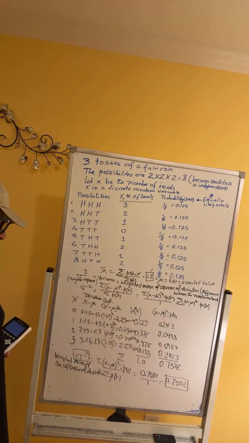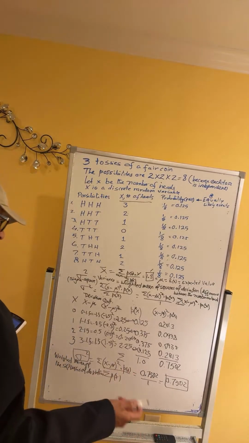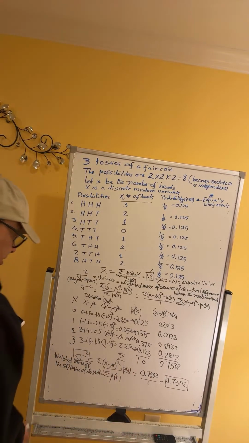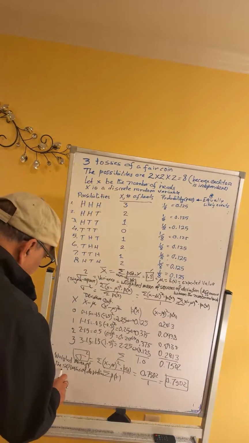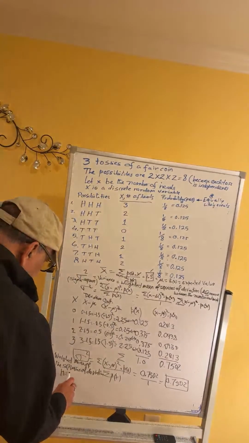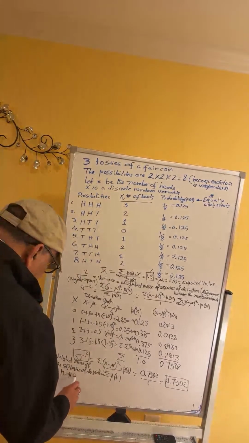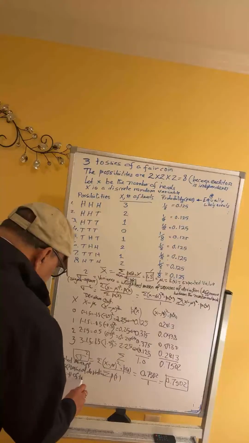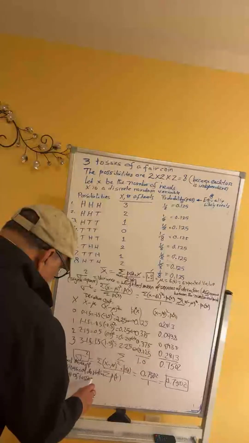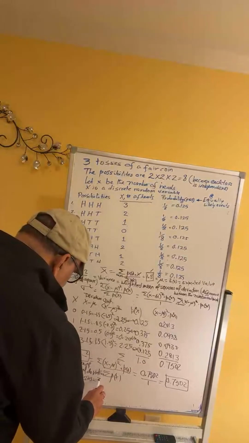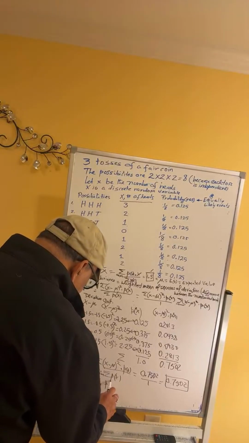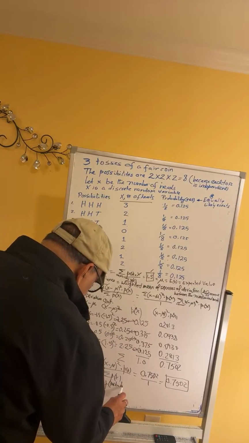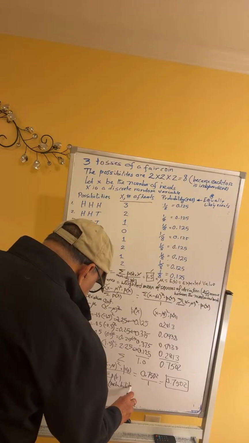How do you get this formula? Remember, this is a binomial probability situation, because either you get a head or a tail. The number of tosses, n, is 3. Your probability of success, small p, is the probability of getting a head.